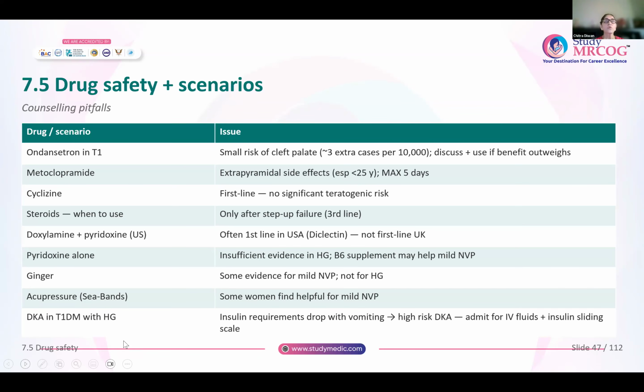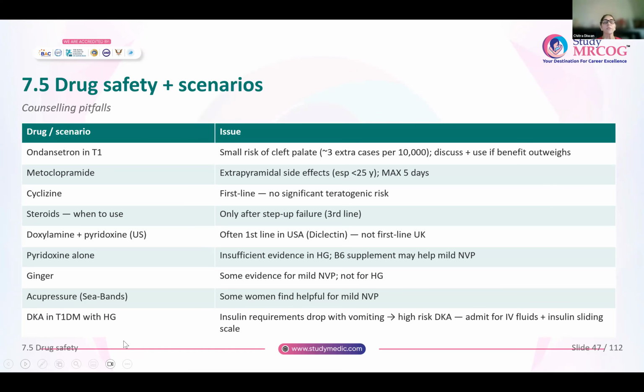Steroids you will use only after first line and second line drugs have failed. Routinely, steroids are not used. Doxylamine and pyridoxine, they are not used in UK. They are first line in US, but not in UK. So for this exam, don't choose the option of doxylamine and pyridoxine. Pyridoxine alone also, there is insufficient evidence in hyperemesis gravidarum.